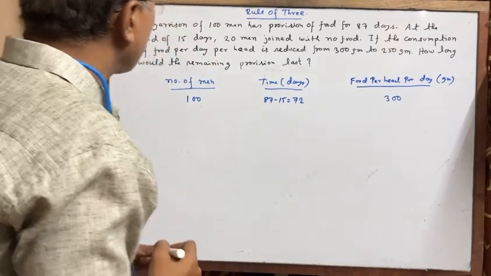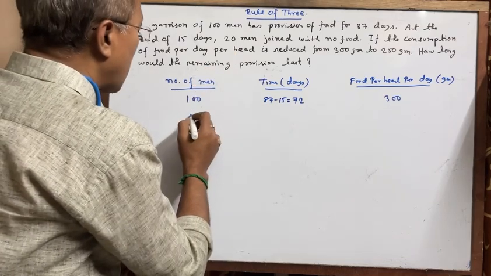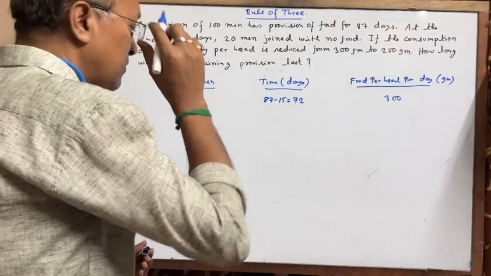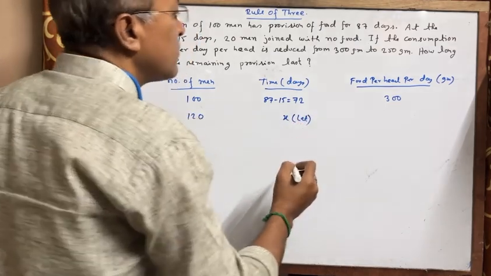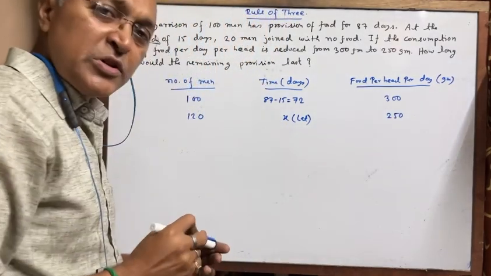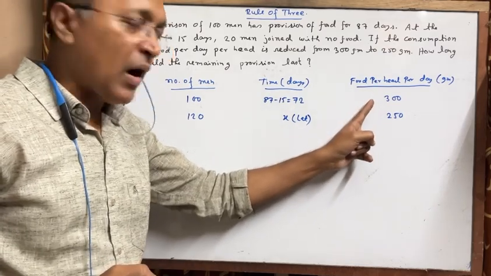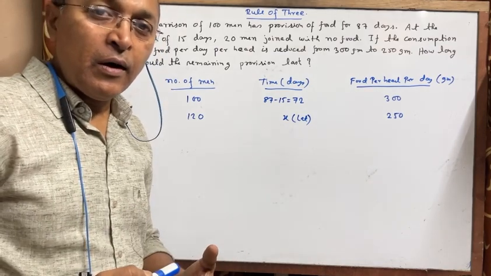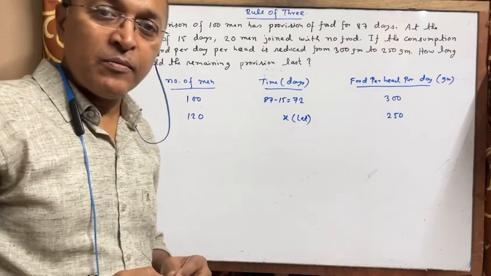Next, 20 men join, so the number of men becomes 120. Time, say x. And consumption of food becomes 250. So the question is, when consumption decreased from 300 gram per head to 250 gram per head, with that food, how long can they survive or have food.